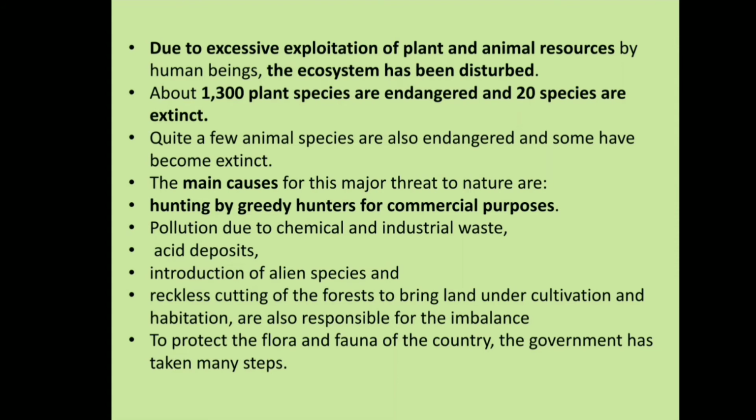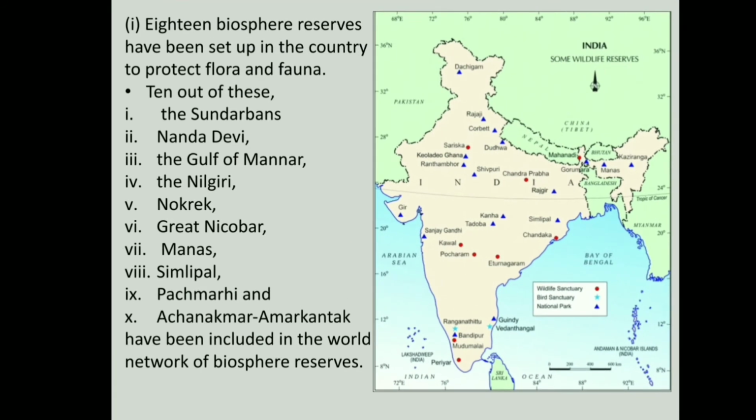To protect the flora and fauna of the country, the government has taken many steps. 18 biosphere reserves have been set up in the country to protect flora and fauna. Try to locate on the map of India 10 out of these: the Sundarbans, Nanda Devi, the Gulf of Mannar, the Nilgiri, Nokrek, Great Nicobar, Manas, Simlipal, Pachmarhi, and Achanakmar-Amarkantak. All these have been included in the World Network of Biosphere Reserves.